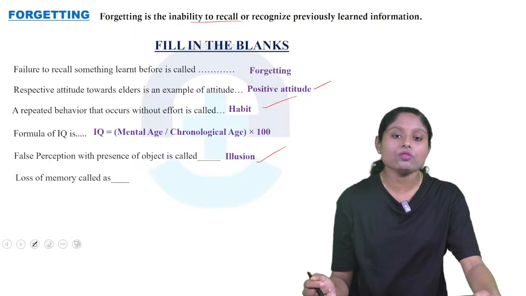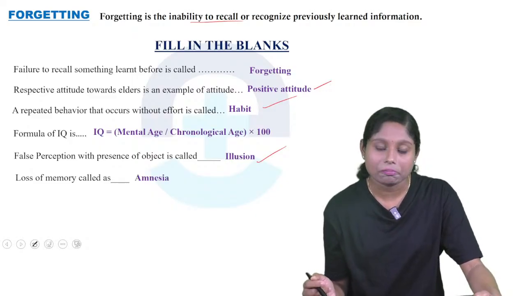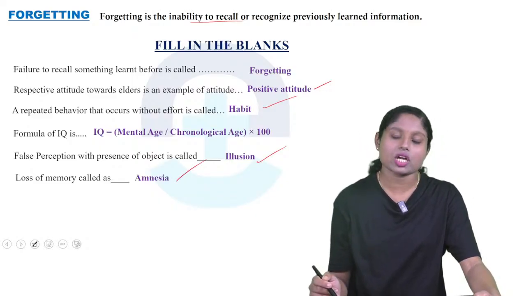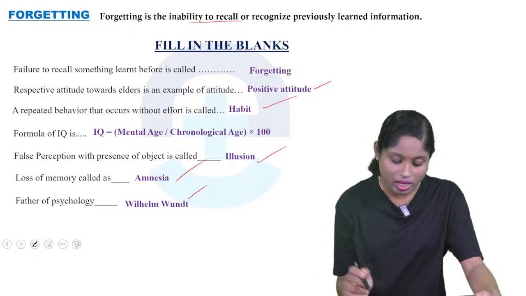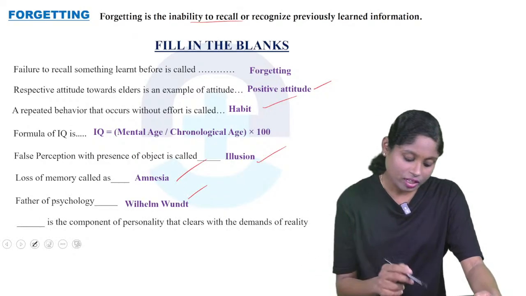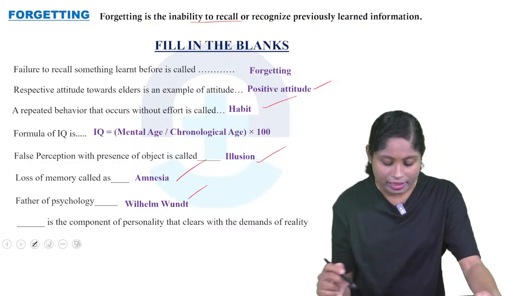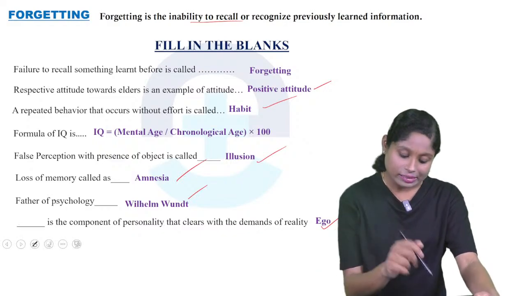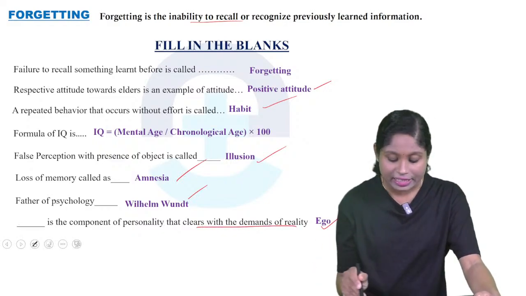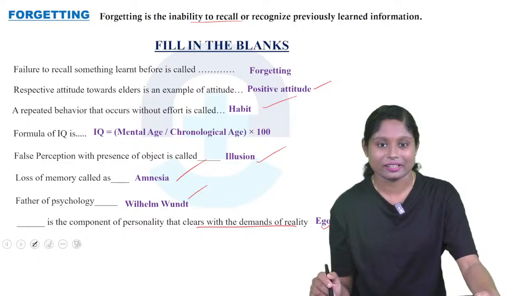Next, loss of memory is called what? It is amnesia. So loss of memory is called amnesia. Father of psychology. So who is the father of psychology? William Wundt. Next, dash is the component of personality that deals with the demands of reality. It is ego. So ego is a component of personality that deals with the demands of reality.